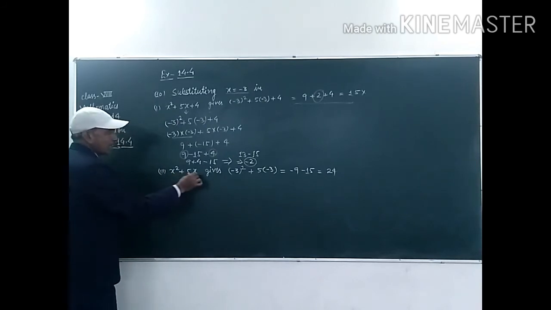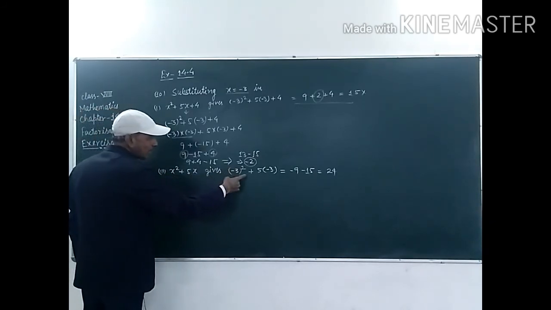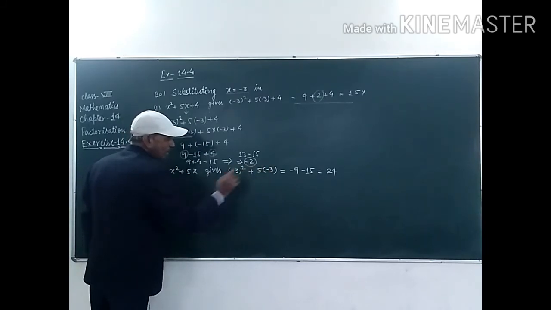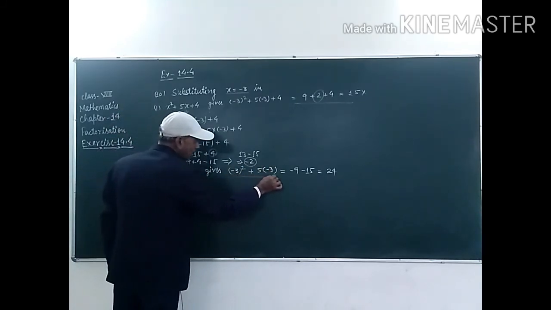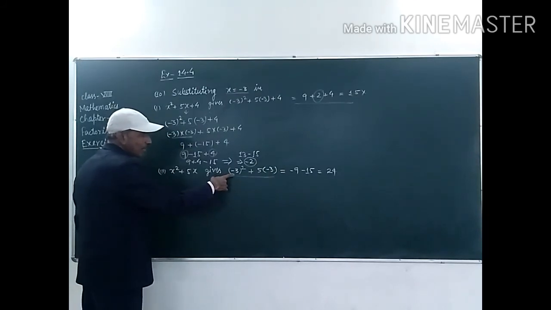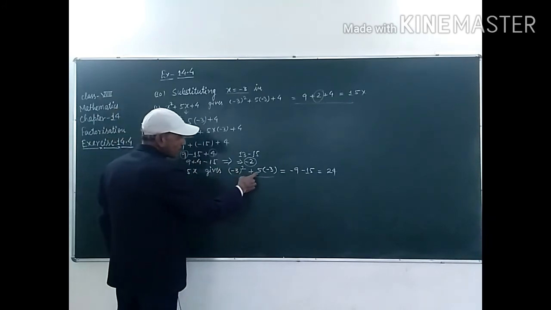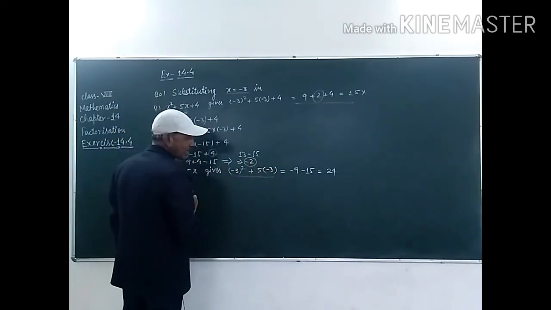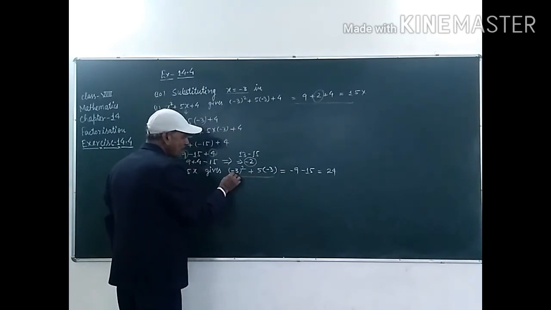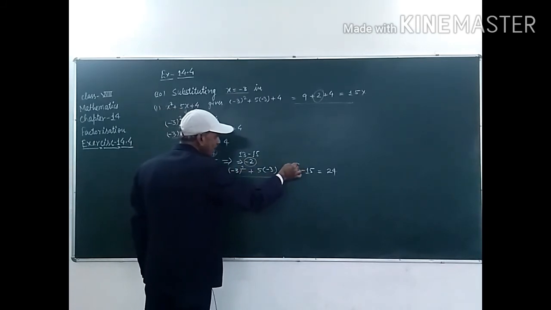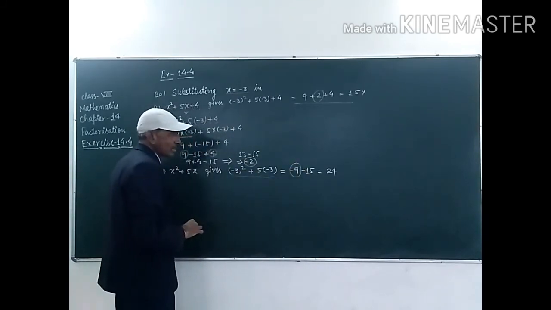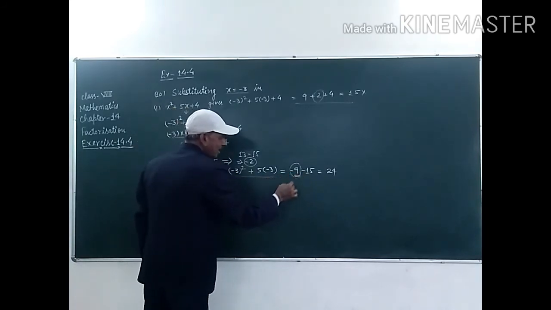This is the third part of this question, student. In this, x square plus 5x gives minus 3 whole square plus 5 into minus 3. This part is correct, student, because in place of x there is minus 3. So minus 3 whole square plus 5 into minus 3. In this part, student, minus 3 into minus 3, negative and negative, will be positive, but here it is given minus 9. So this part is not correct.